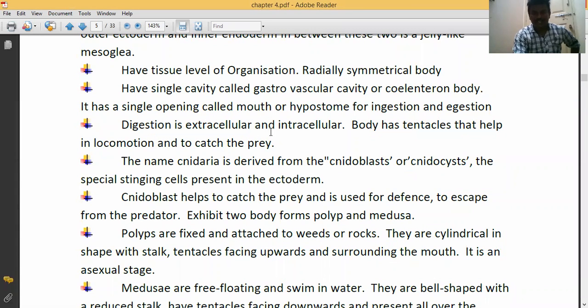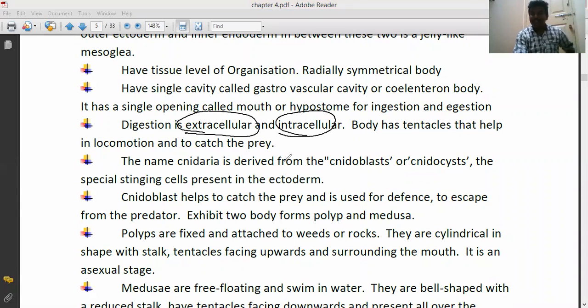Digestion is extracellular and also intracellular. The digestion takes place outside of the cells and inside of the cells. That is called extracellular and intracellular digestion.